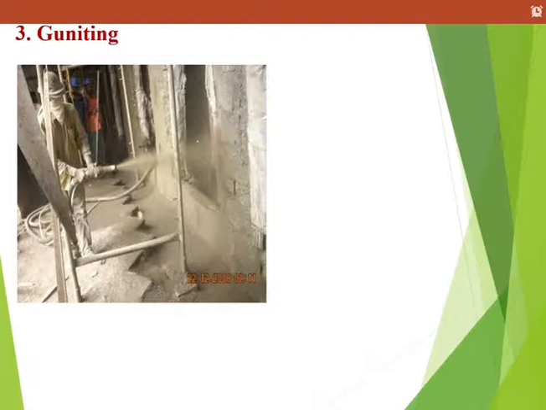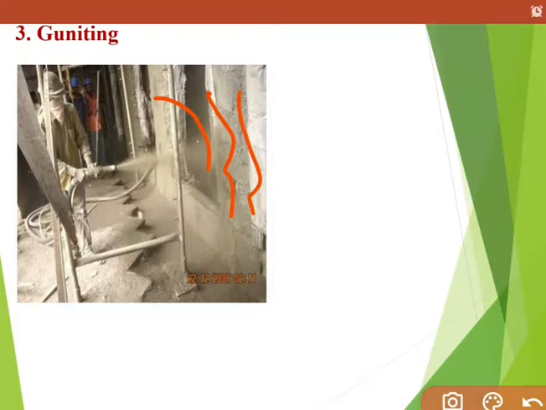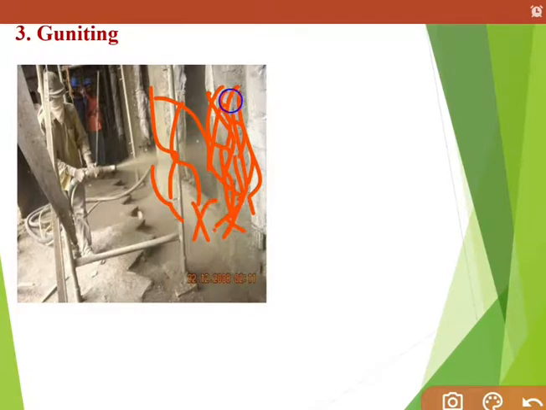We have to prepare the surface and clean it. If there is any loose material we have to remove it, and after that keep this wall surface wet for some time. थोड़ा सा पानी मार के रखना पड़ता है पहले, and after that with the help of this gun you have to gunite this repairing material on that surface. So this is the gunniting process of repairing a wall.